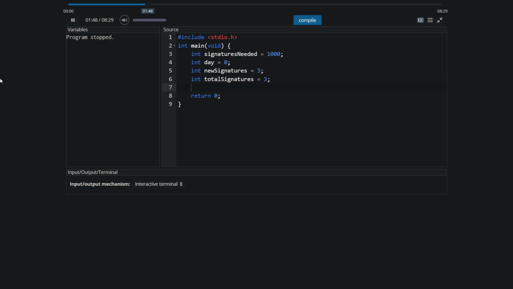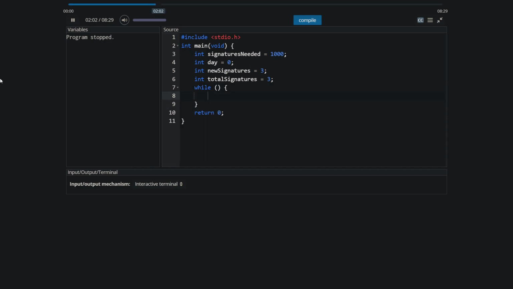And now we want to keep having friends go out and collect new signatures while we have not collected more than 1,000 signatures yet. So while some condition, we want to go out and collect new signatures.